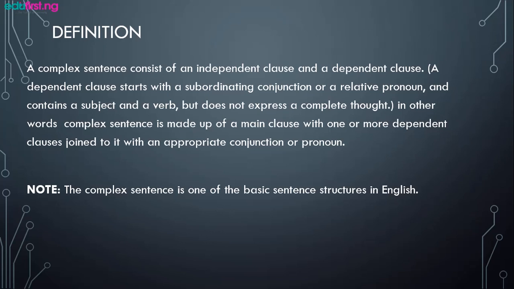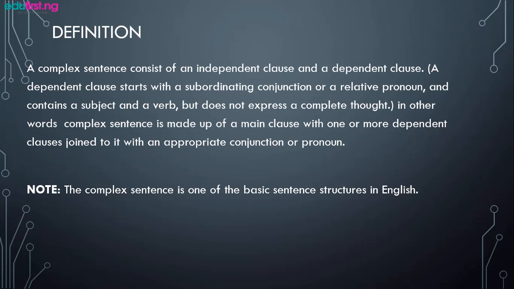Now, going to the meaning and definition of a complex sentence. A complex sentence consists of an independent clause and a dependent clause. A dependent clause starts with a subordinating conjunction or a relative pronoun, and contains a subject and a verb, but does not express a complete thought.